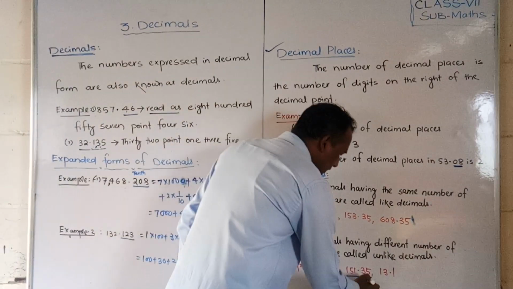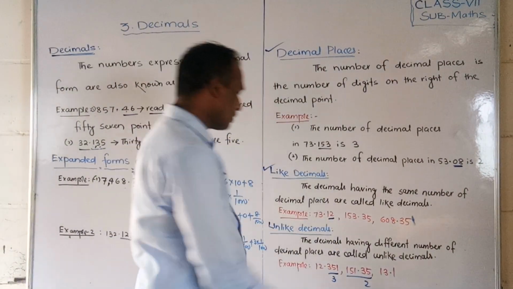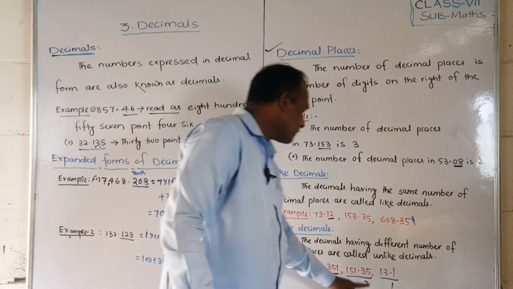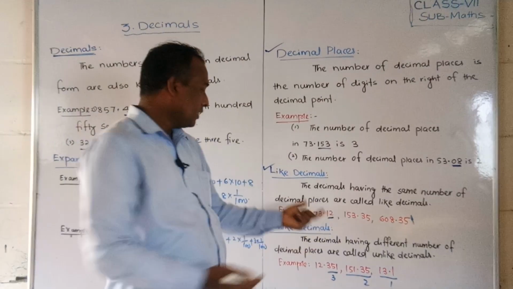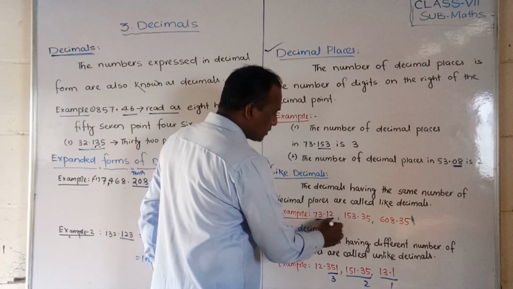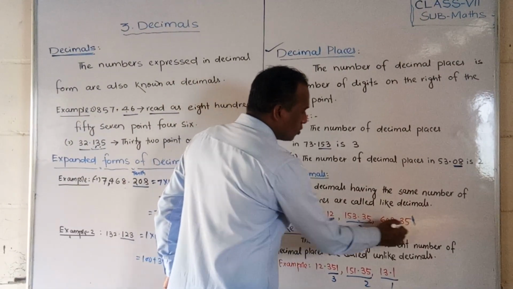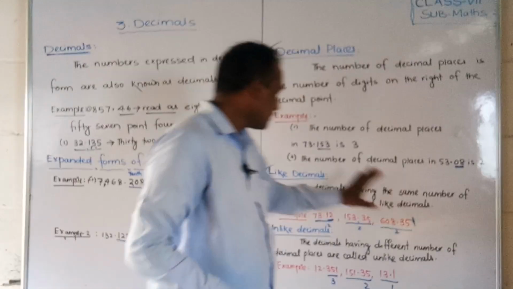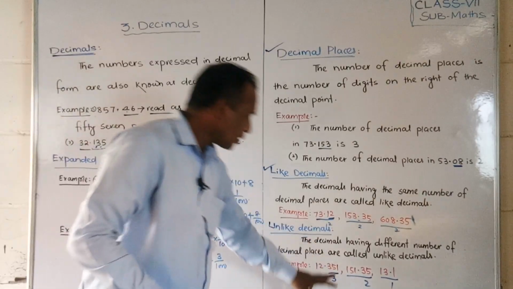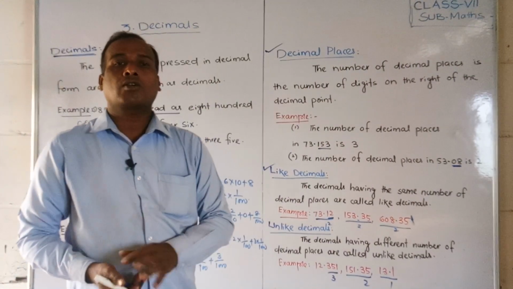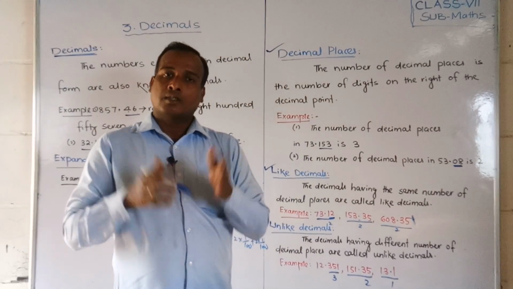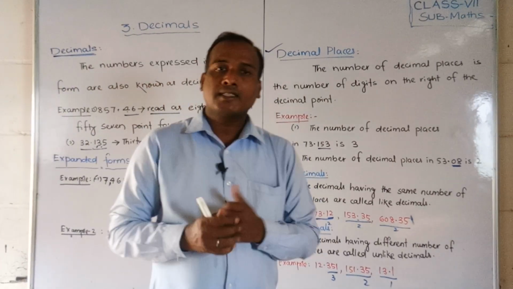How many decimal places are there? 2 is there. This inside the decimal places 1 is there. So the decimal places are different. Here observe that this decimal places is 2, this is 2, this is 2. So if the same decimal places, then that is called like decimals. If different decimal places, then that is called unlike decimals. Did you understand, students? What is like decimals and what is unlike decimals?